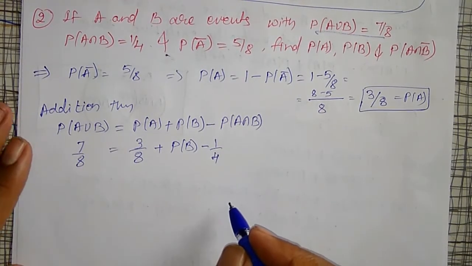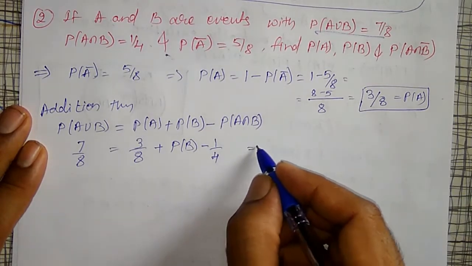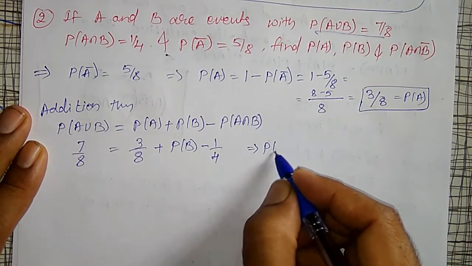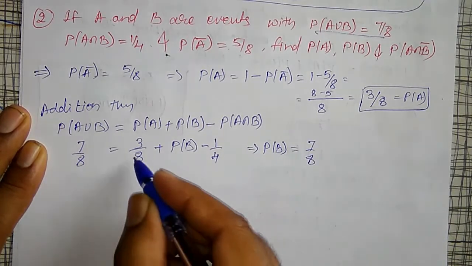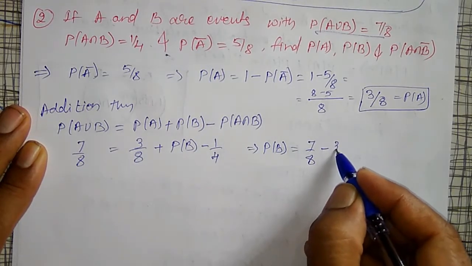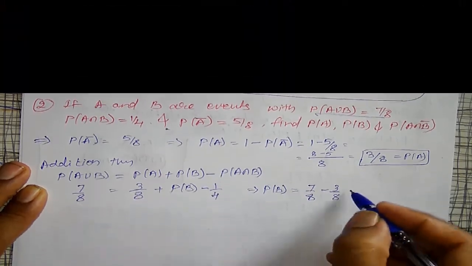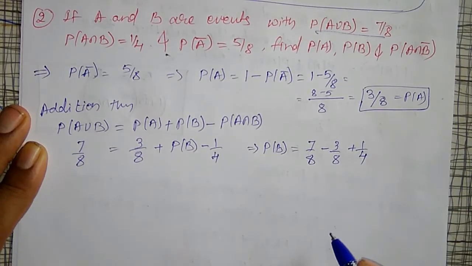Simplify this, I am going to get the required answer, which implies probability of B is equal to 7 by 8 minus 3 by 8 plus 1 by 4.